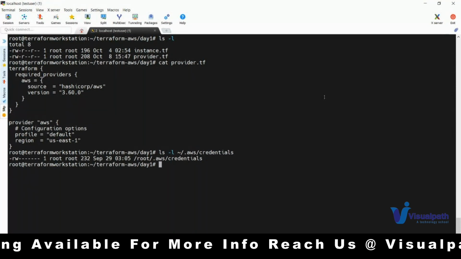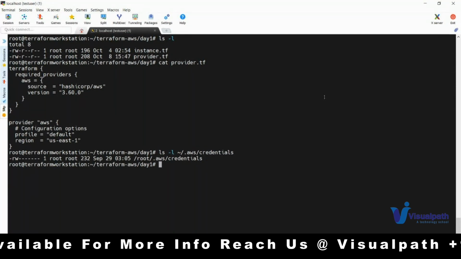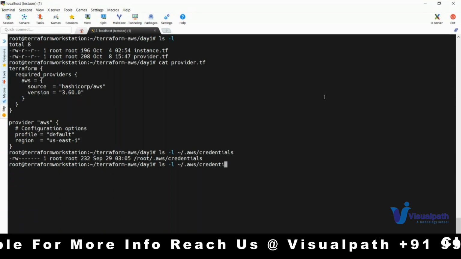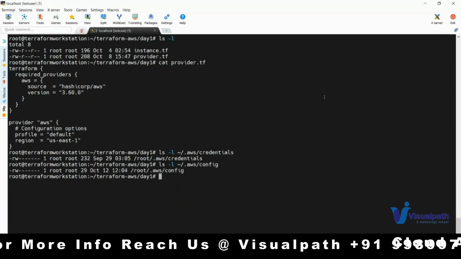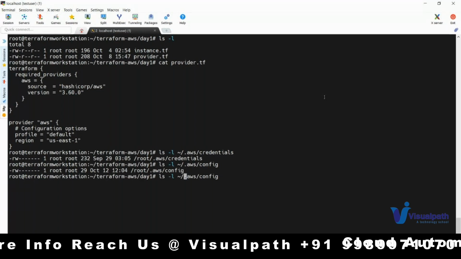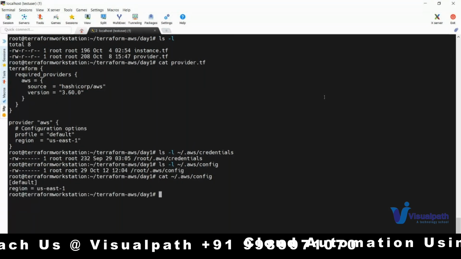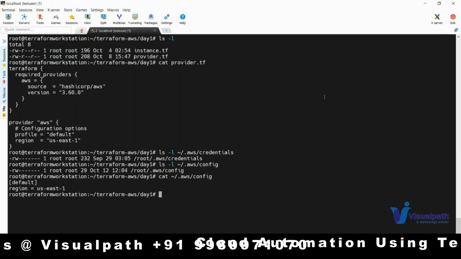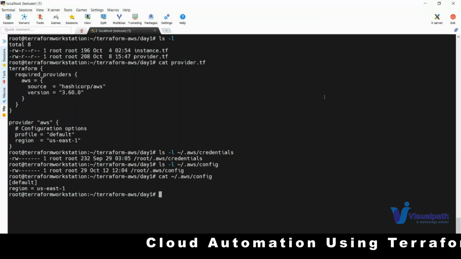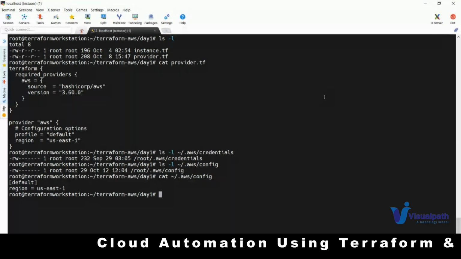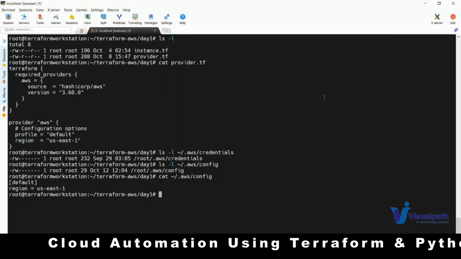I'll tell you how to generate that as well. Okay. Today, let us forget about the credentials and all. The config file will have only the default region you want to use. Right now, I'm saying that I want to use a region called US-East-1, which is nothing but North Virginia. So we'll discuss more about this.